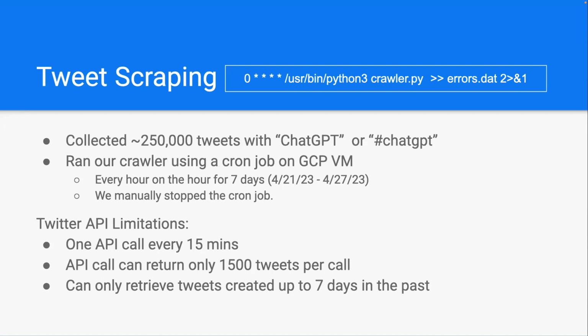Unfortunately, we have some Twitter API limitations on our access tokens. So we have the limitation of 1 API call every 15 minutes. And each API call can return only 1,500 tweets per call. And then we can only retrieve tweets created up to 7 days in the past.